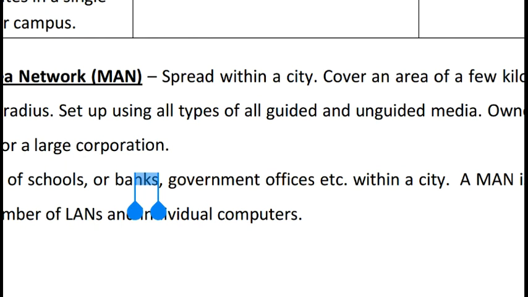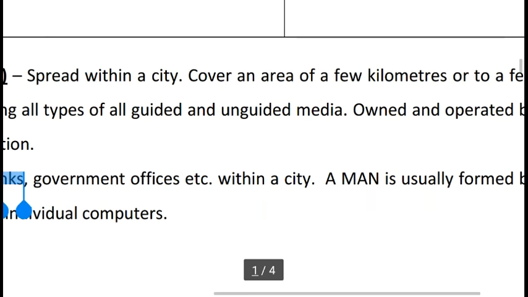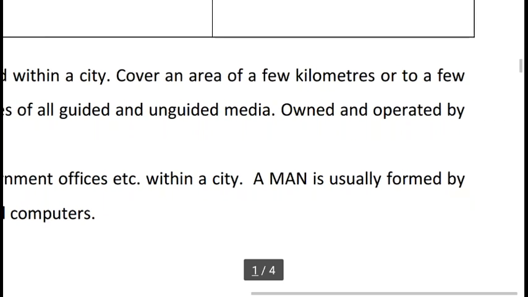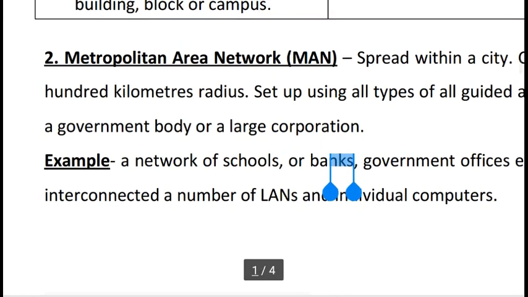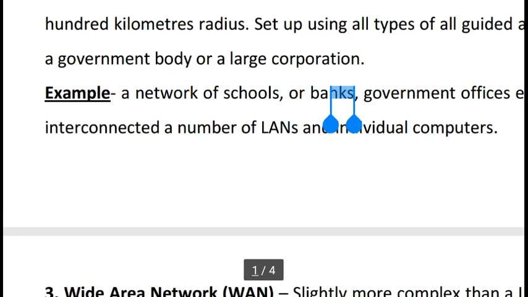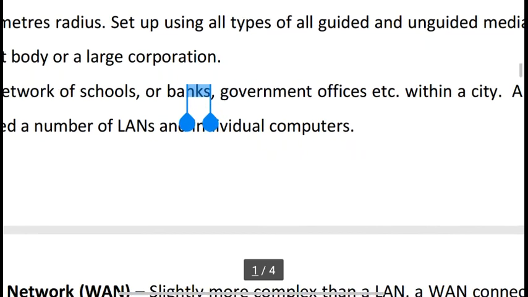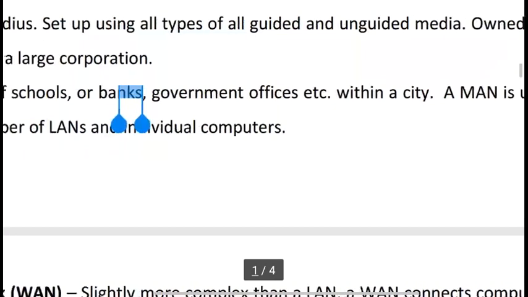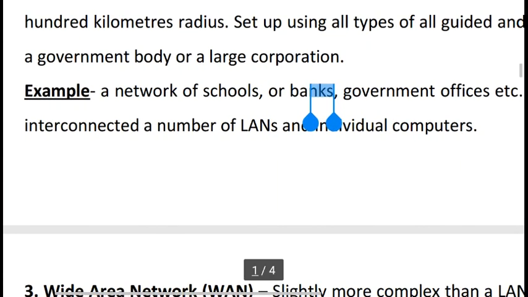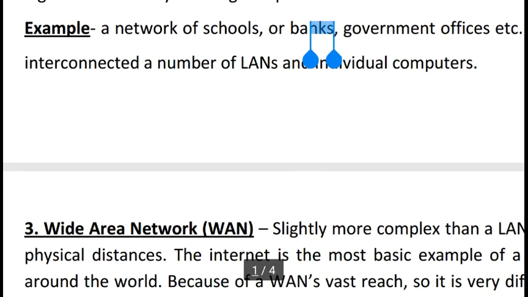Unguided means wireless connections. Without cable we can transfer our data. Owned and operated by a government body or a large corporation. Example, a network of schools or banks, government offices, etc. within a city. A MAN is usually formed by interconnecting LANs and individual computers. So these are the basic properties of MAN.